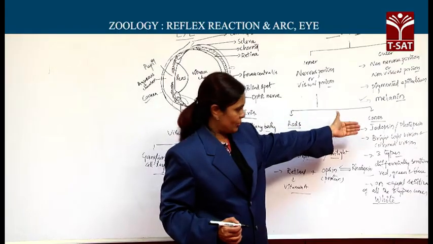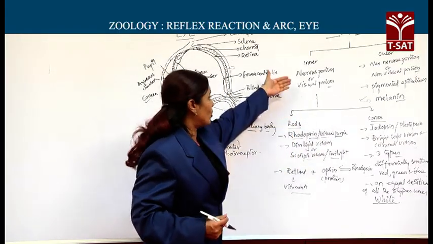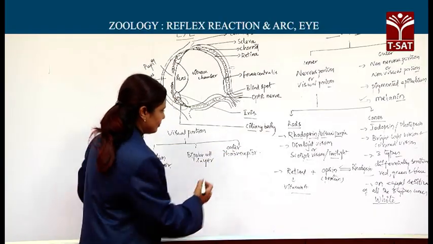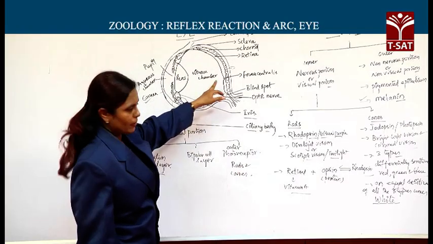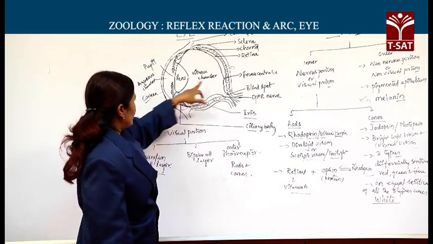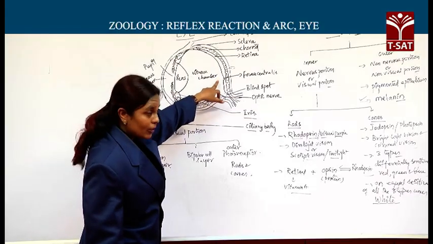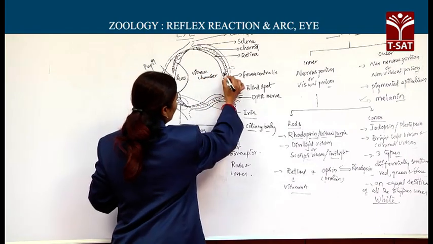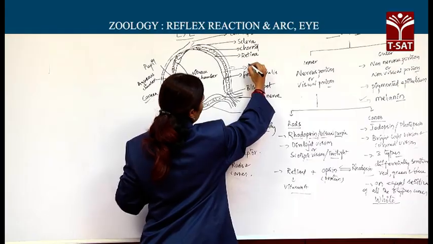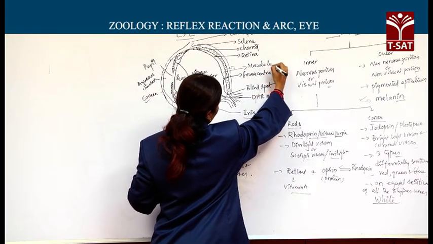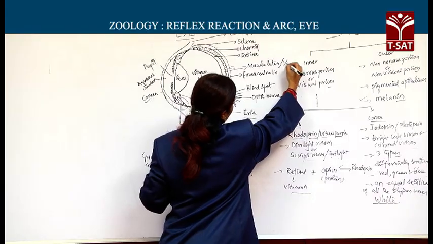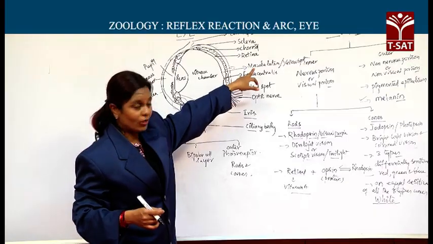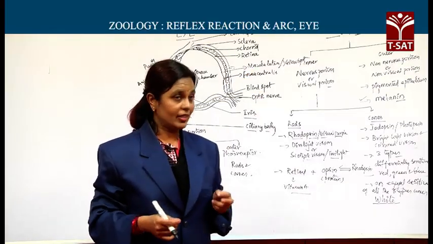Whatever rods and cones, that is photoreceptor cells of the visual portion we discussed, come under the outer photoreceptor layer. About the retina once again. When you look at this retina, towards the posterior part of the central region of the retina, you find a region called macula lutea, otherwise called yellow spot.